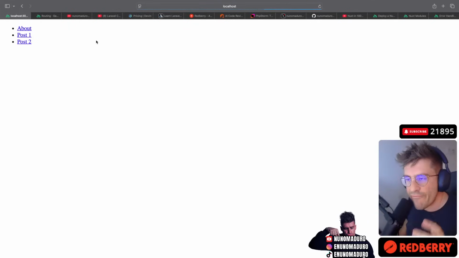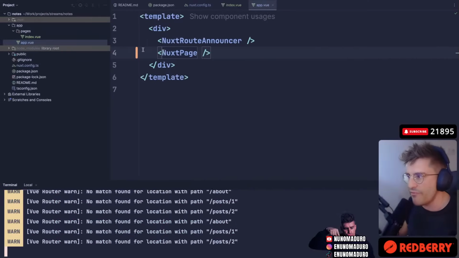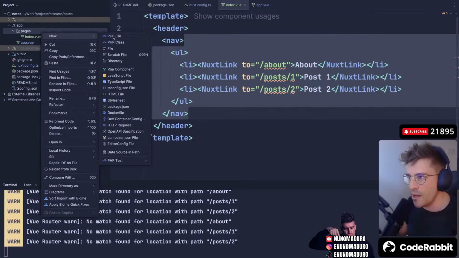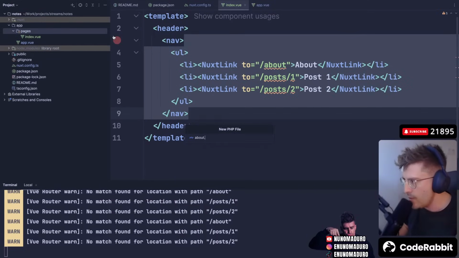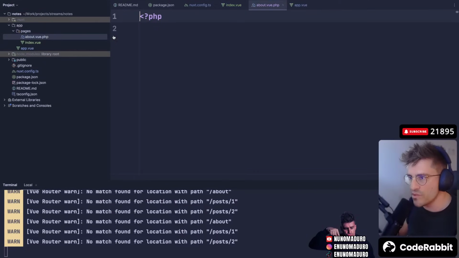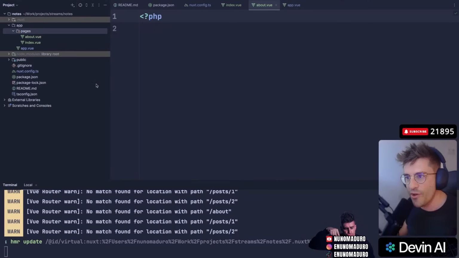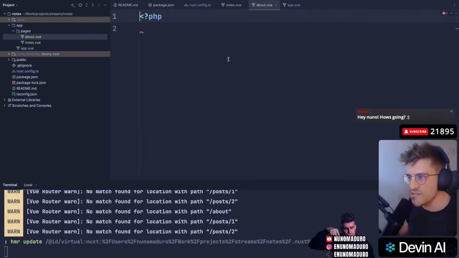Here we go, chat. We have finally something. Jesus Christ, that was taking forever. So we have index.view with the links. Can I have the about view? If I do have an about view, it will just work. Not PHP, no thank you. That would be a good one. .view.php. Okay, so let's do this.